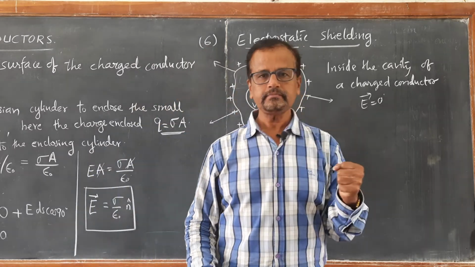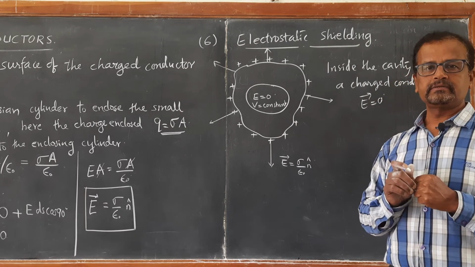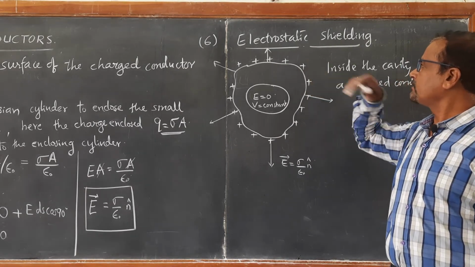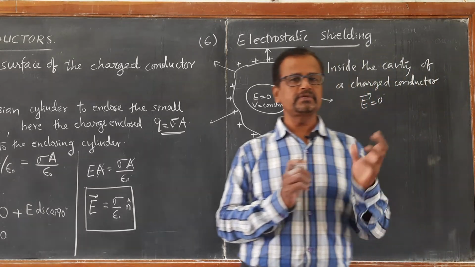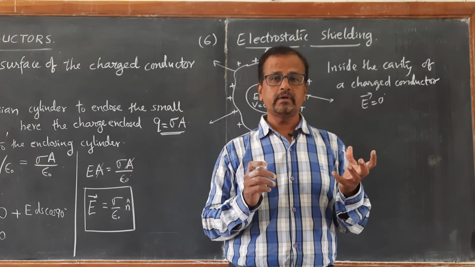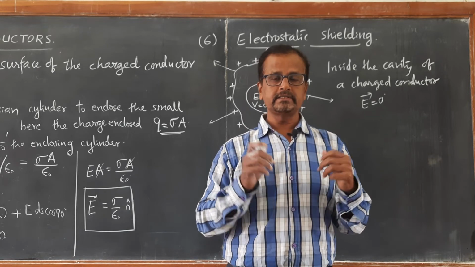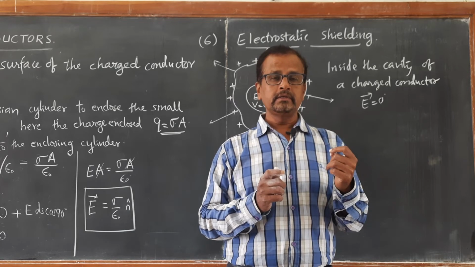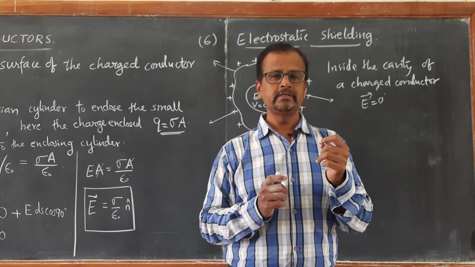So, it will be safe inside this cavity, and there will be no question of any kind of electric discharge. There will be no electric discharge inside, right? That's how we call this important application electrostatic shielding. For example, suppose it is raining very heavily with thunderstorm and lightning. It is quite common in this monsoon season. When there is a thunderstorm with heavy rain, there is every chance of a lightning strike.